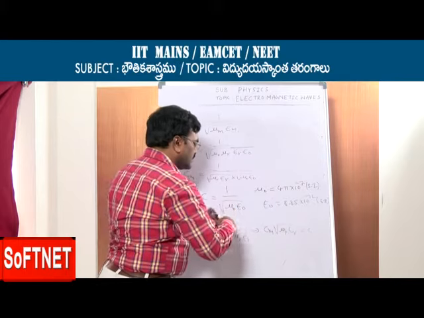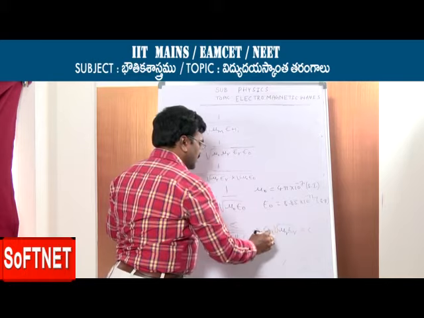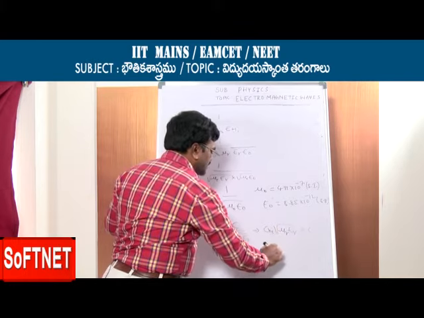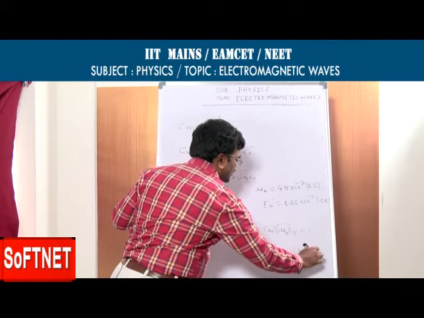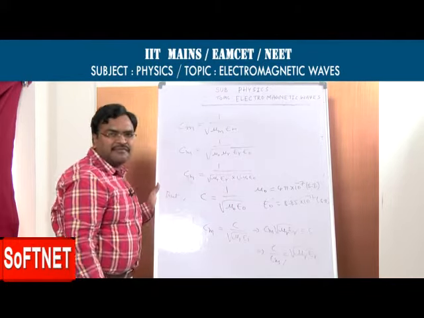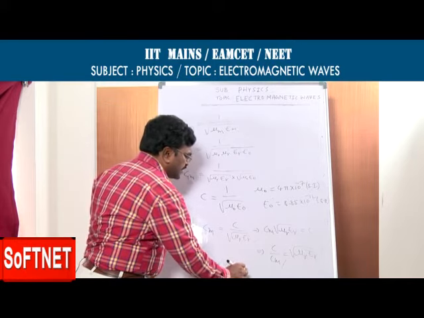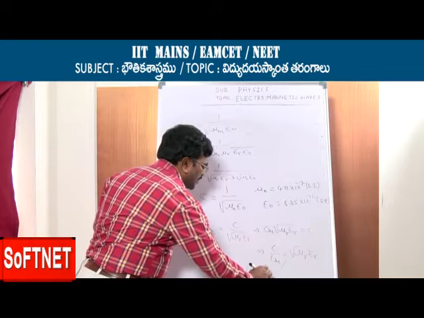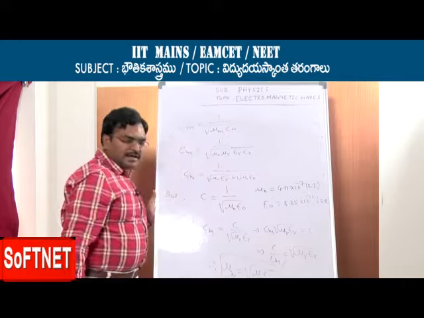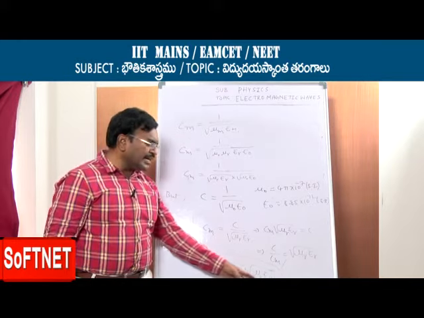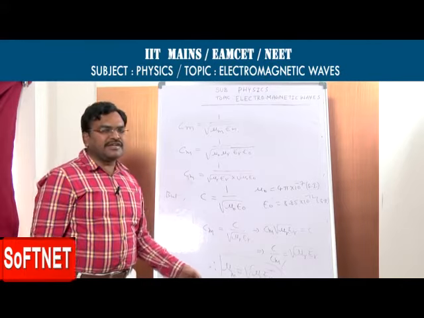From this, C by C medium is equal to under root of mu r epsilon r. C by C medium, what is that? Refractive index of a medium. Therefore, refractive index of a medium is equal to under root of mu r epsilon r. Here, what is mu r? Relative permeability. What is epsilon r? Relative permittivity. You know that.